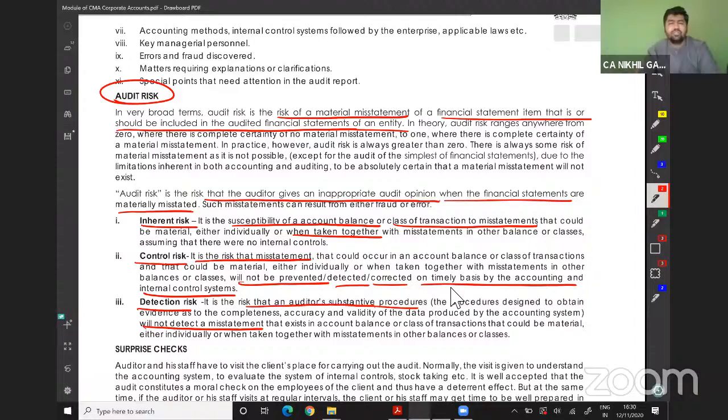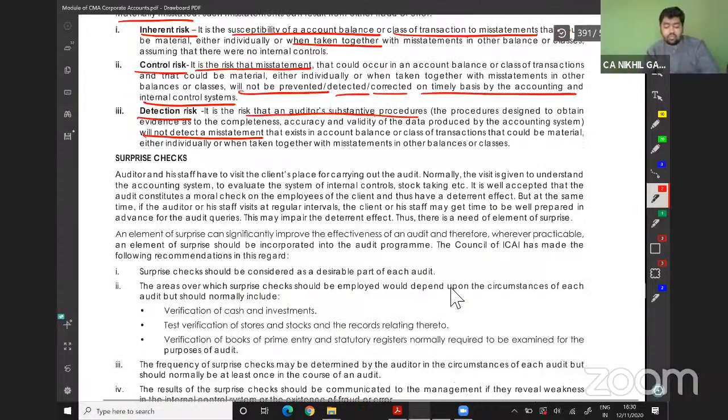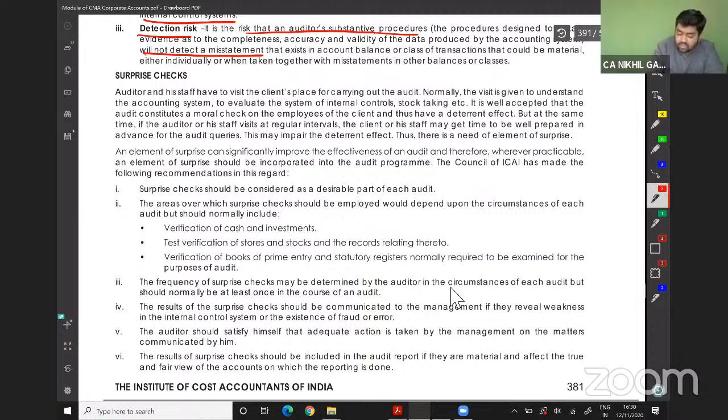Then we come to surprise check. Surprise check means what, sir? Without any plan and without any notice, we will say today we want to verify your cash. This is a surprise check. Surprise check should be considered as a desirable part of each audit.